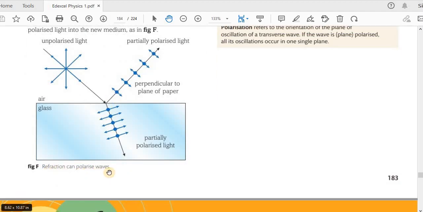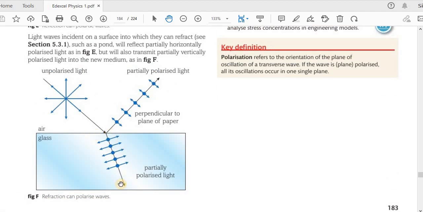Refraction can polarize waves. So here you have refraction that polarizes, reflection also polarizes. So this is the unpolarized light in air, when it goes to glass, partially polarized light, perpendicular to plane of paper.